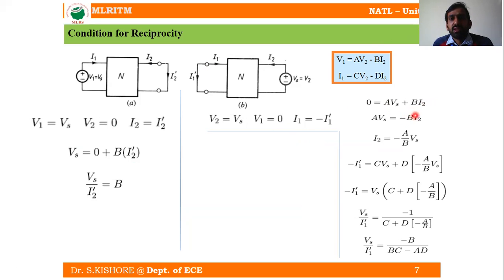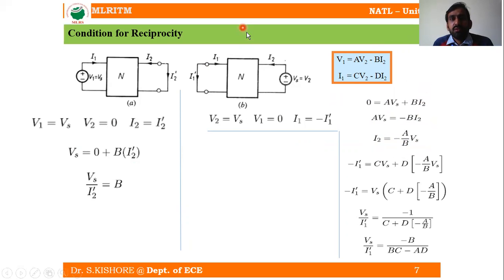So we can write A Vs is equal to minus B I2, because the current is in the negative direction here, the receiving end direction. From this, we can write I2 is equal to minus A by B into Vs.